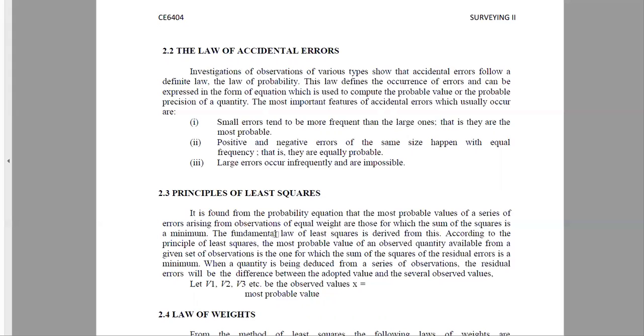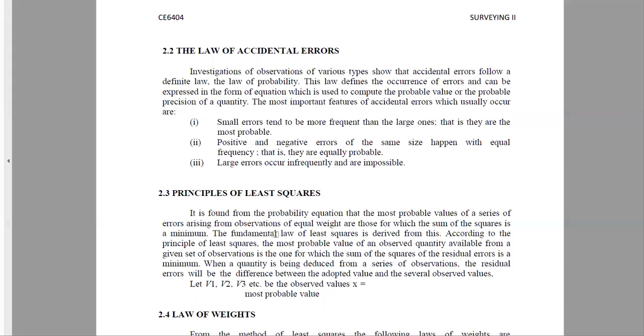The most important features of accidental errors are: first, small errors tend to be more frequent than large ones, so they are the most probable. There is more possibility of small errors compared to large ones.